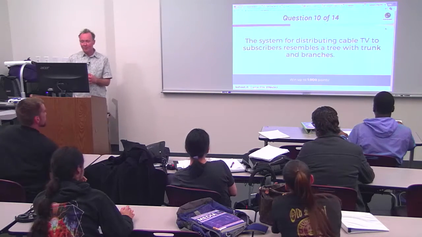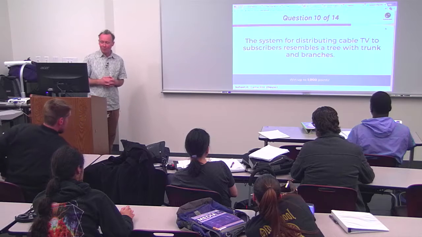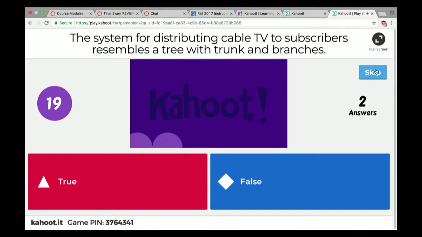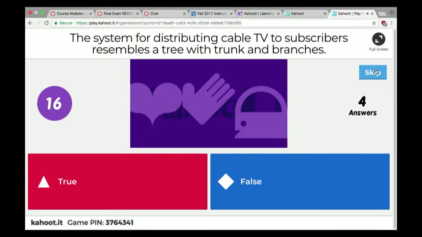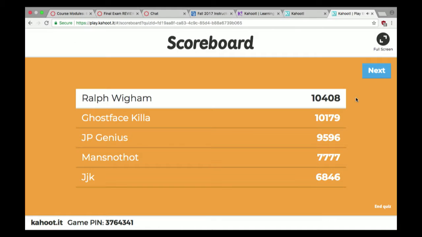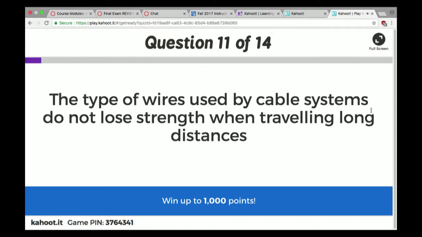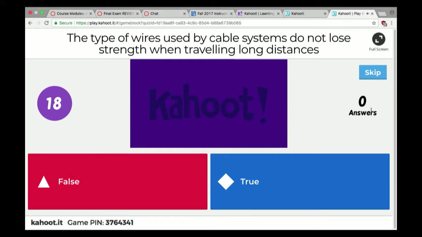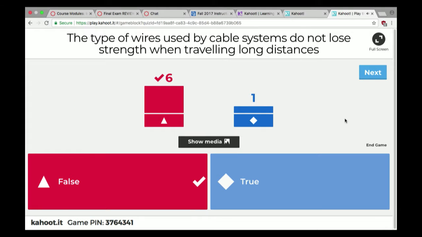The system for distributing cable TV to subscribers resembles a tree with trunk and branches. All right, here we go. Yes. Oh, 8 people got it right. That's excellent. Nice. Now you know how cable systems are designed. The type of wires used by cable systems do not lose strength when traveling long distances. Right, 6. Yes, 6 people got it. Do not lose strength.